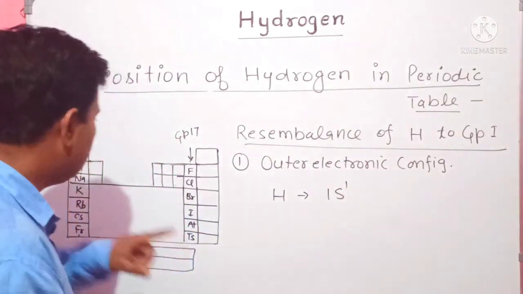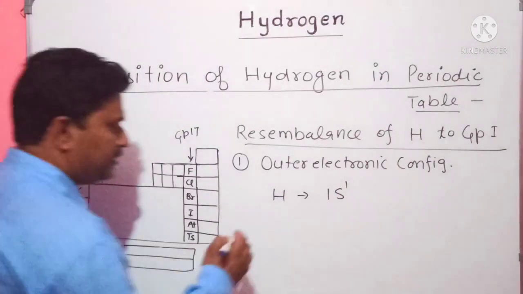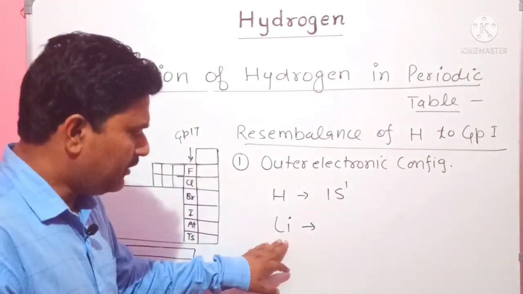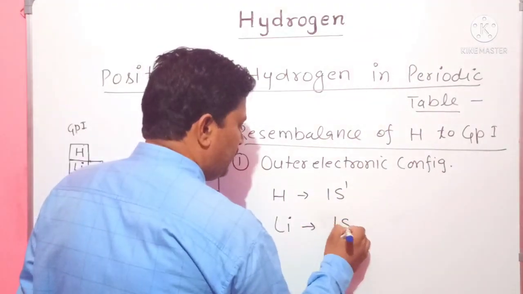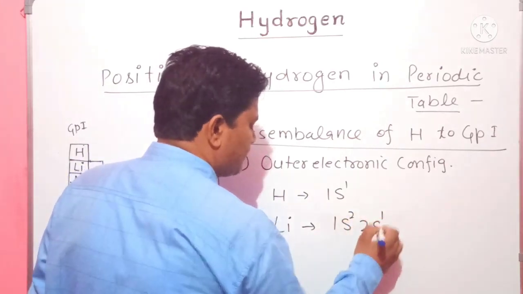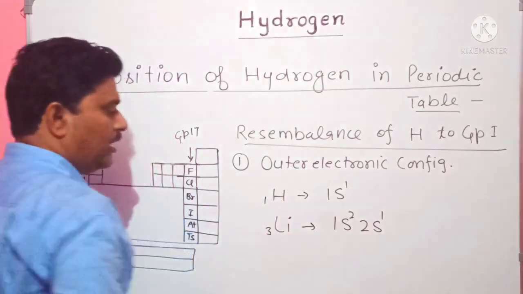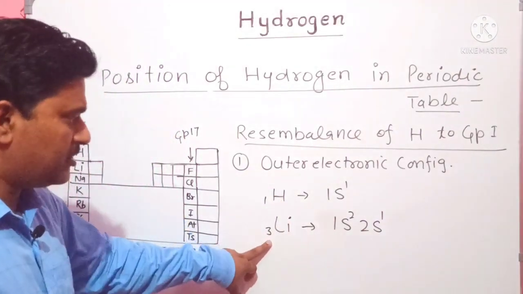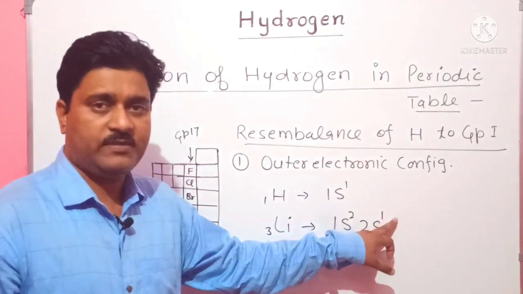Let's come to another element of group 1, that is lithium. Lithium, whose atomic number is 3, has electronic configuration 1s2 and 2s1.